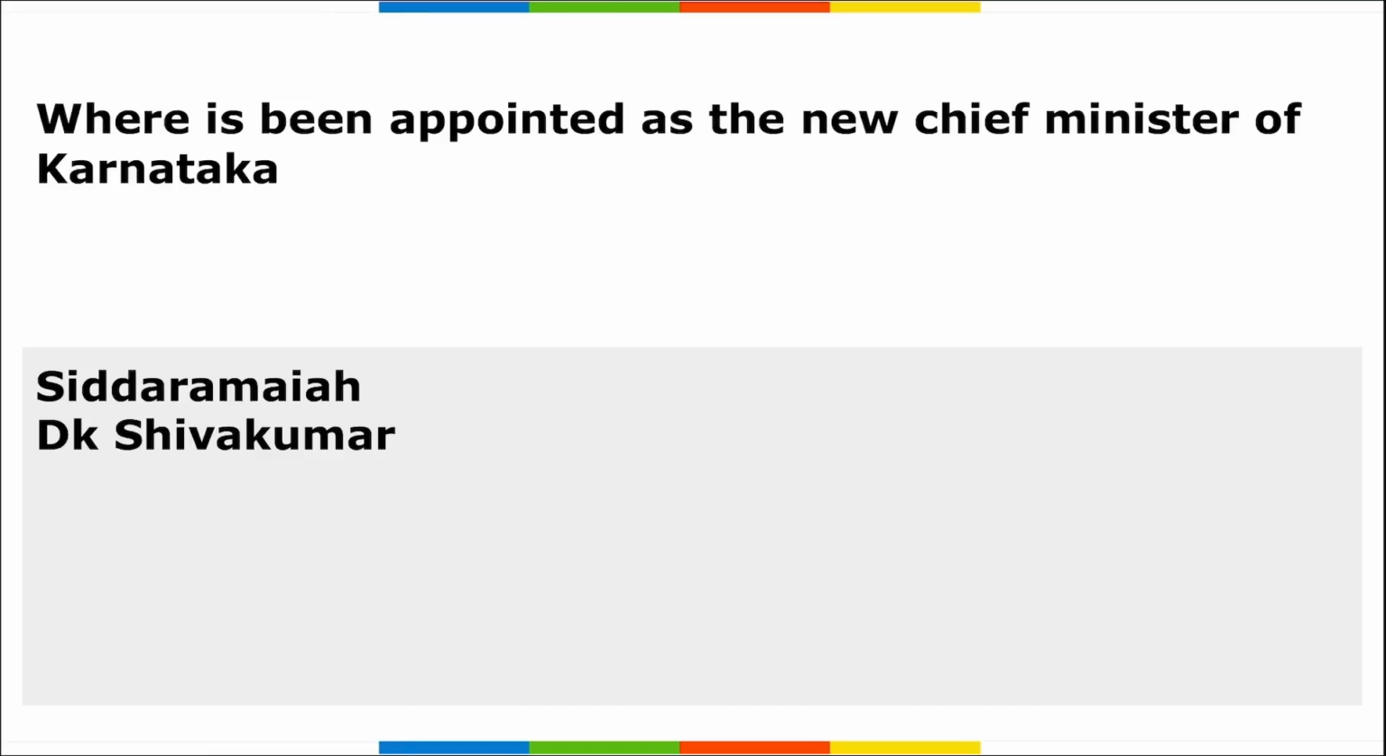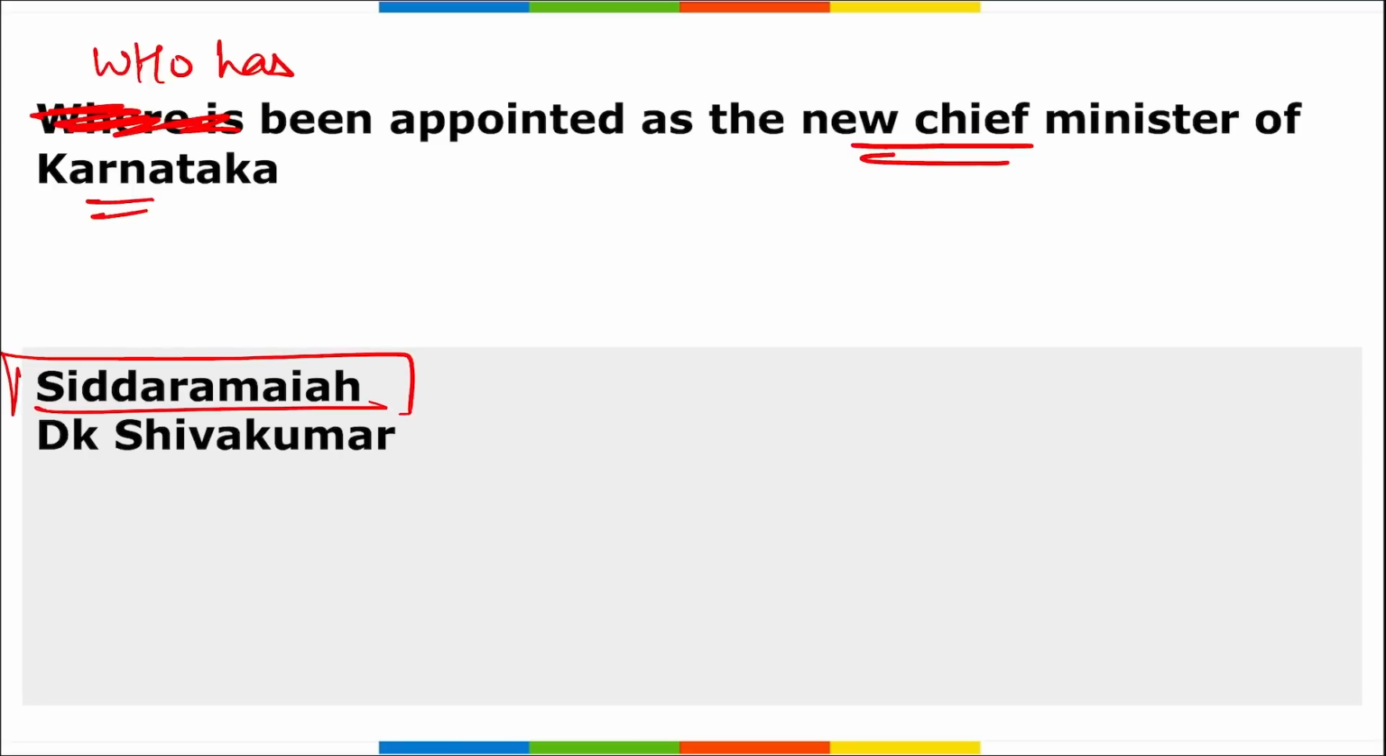Correct? Next, who has been appointed as the new Chief Minister of Karnataka? Correct? We know that Congress has won the elections in Karnataka state, and now Congress Legislative Party leader Siddaramaiah has been appointed as the new Chief Minister of Karnataka. Remember, this is Siddaramaiah's second term as the Chief Minister of Karnataka.